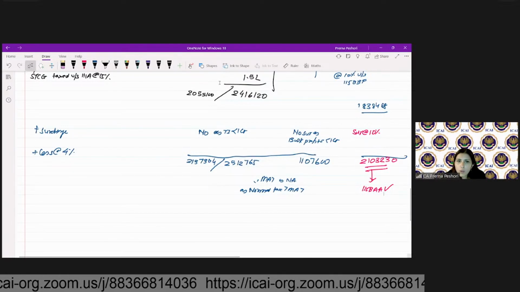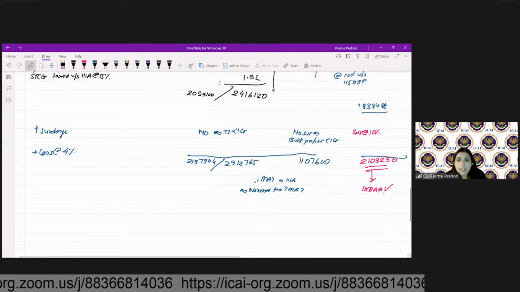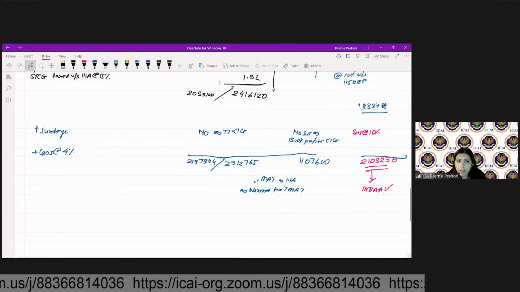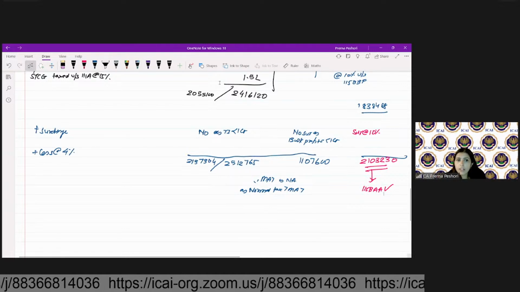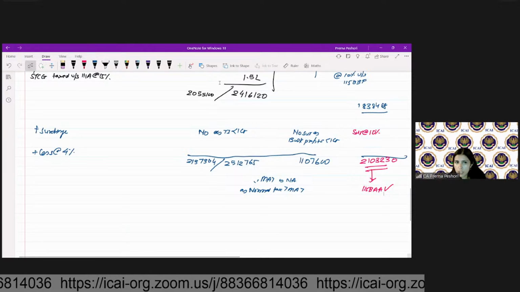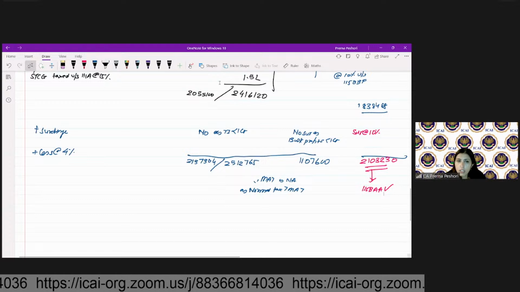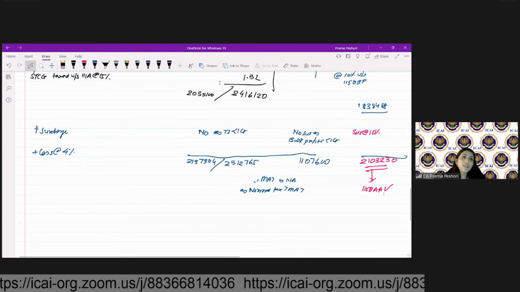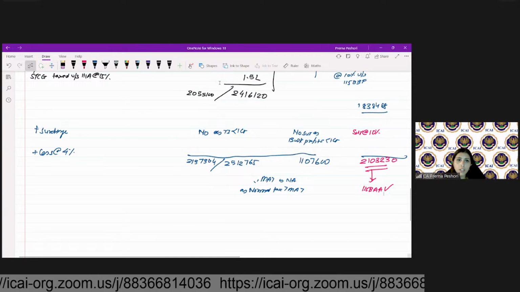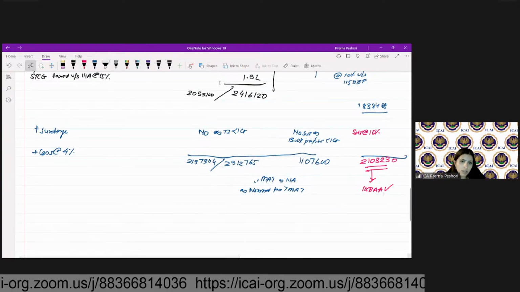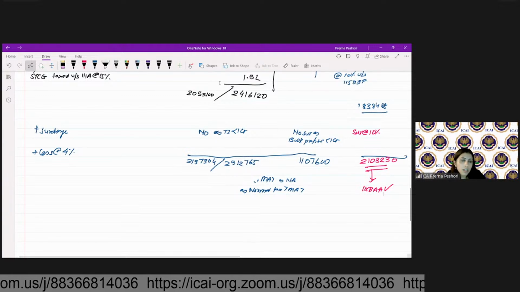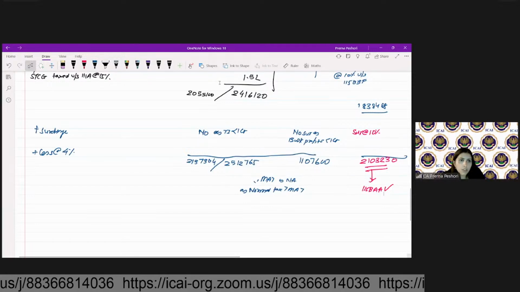Now we'll see one question. We are not going to solve in detail, but we'll see one question around the other comprehensive income, so that you have an idea as to how do we take that into consideration. Are we clear? In that particular question, we will just see because then we will have to start with the other topics also. So if we solve that, the time will be lesser. So it's better we will just look into the question. Okay. So therefore, I'll just show you that question.